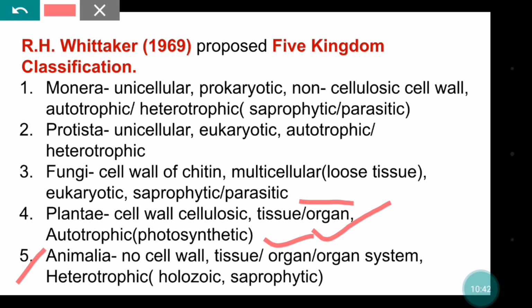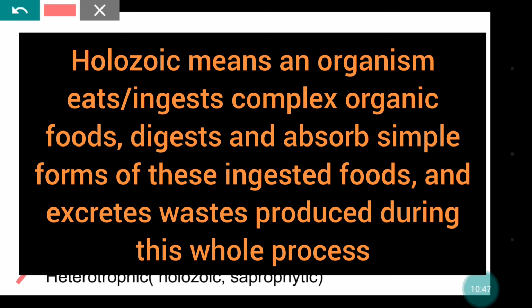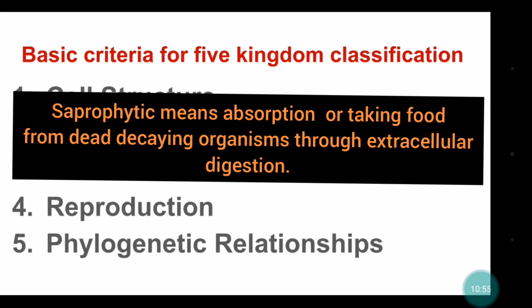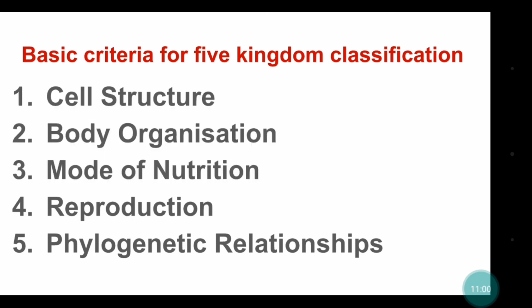These organisms show heterotrophic mode of nutrition, that is holozoic and saprophytic. So the basic criteria for the 5 kingdom classification you have seen till now are the cell structure, body organization, mode of nutrition, reproduction, and phylogenetic relationships. These are the basic criteria on the basis of which all the living organisms on this earth have been classified into 5 kingdoms.